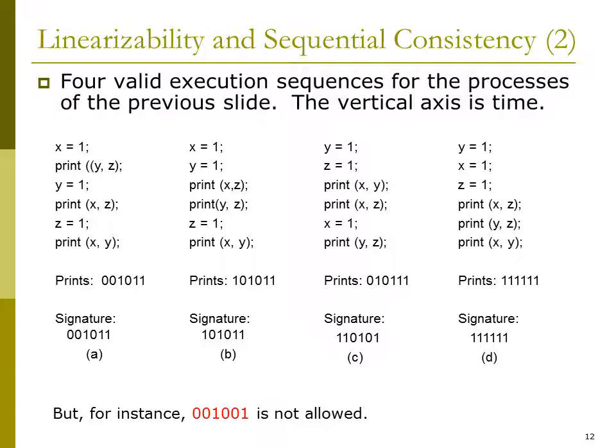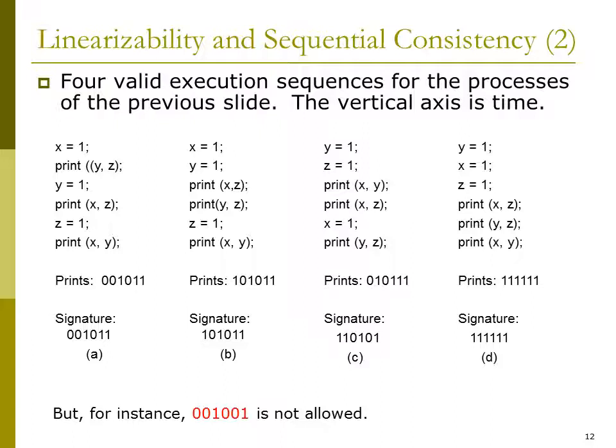Then Y is equal to 1, Y is initialized as 1 and print X comma Z. Now X is already initialized, so X value will be printed as 1, Z value is not initialized, so it is printed as 0. So for the first print Y comma Z, 0 0 is printed. For the second print X comma Z, 1 0 is printed.